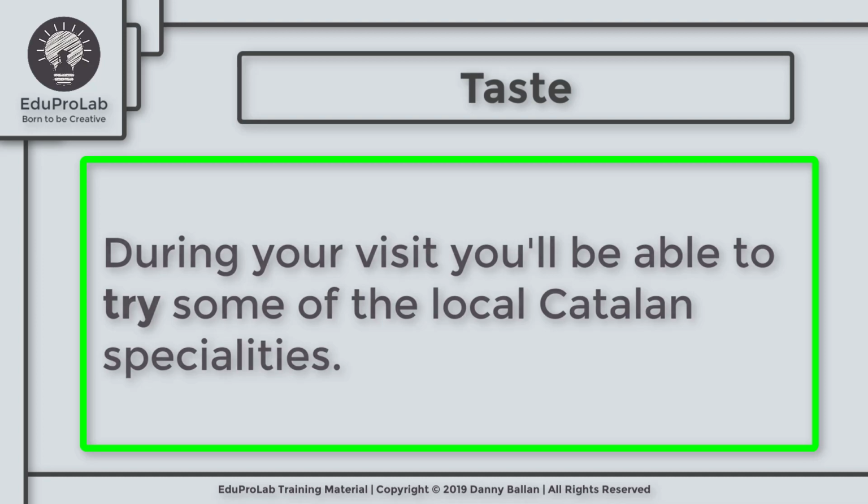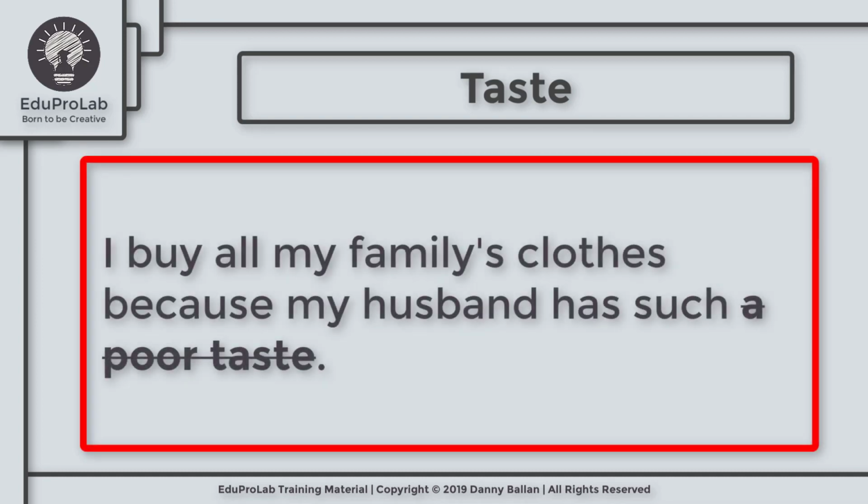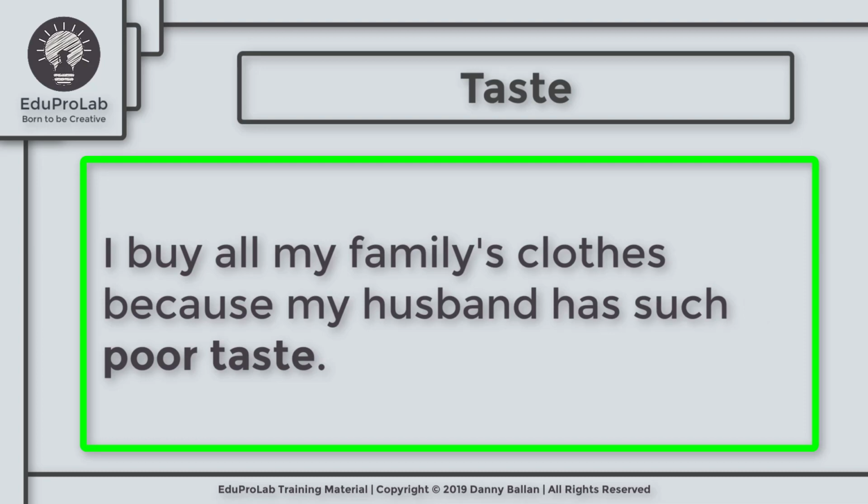Let's take a look at another example. I buy all my family's clothes because my husband has such a poor taste. When we want to use taste in this sense, we don't use a or an. We use it as an uncountable noun. So we say have good, poor, little, or no taste in something. We don't use a or an. So in this case, we should say, I buy all my family's clothes because my husband has such poor taste, without a or an.